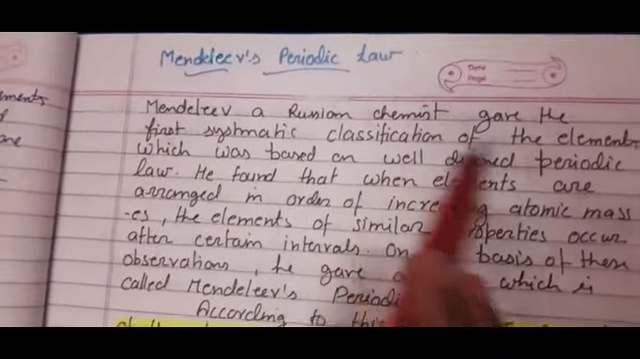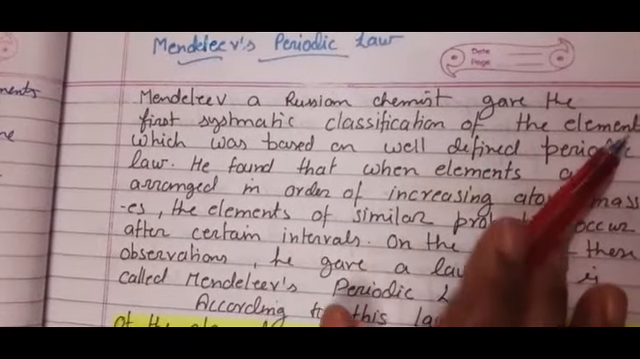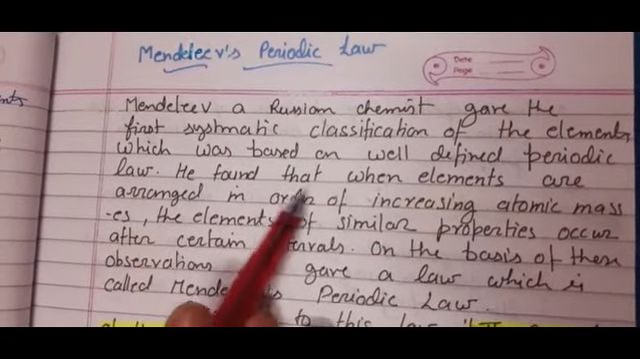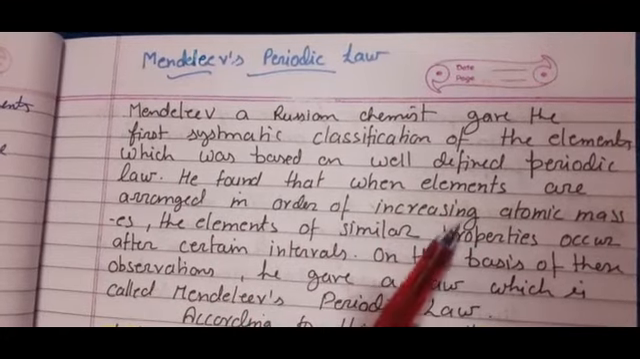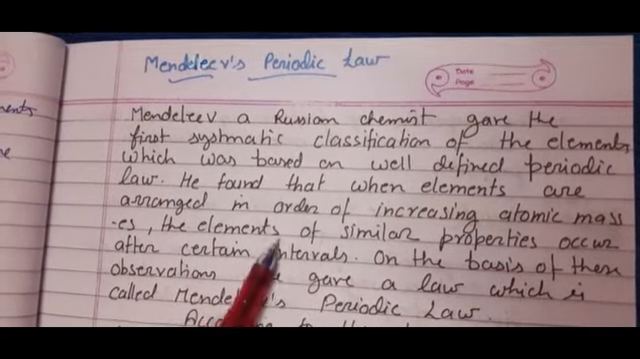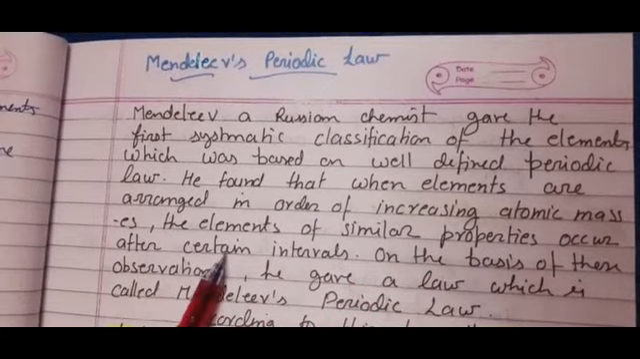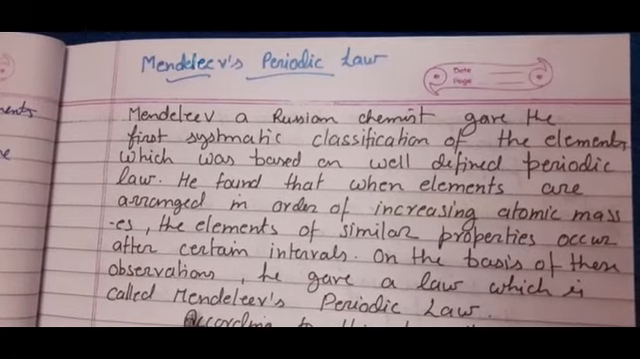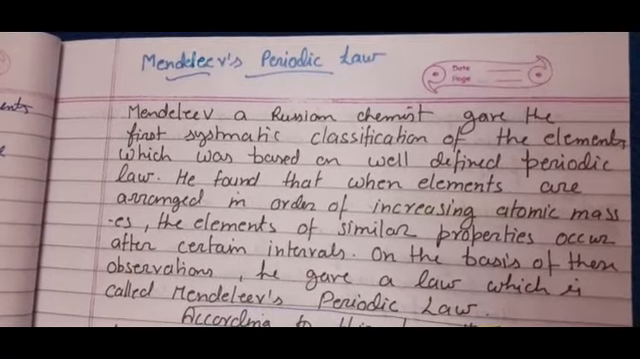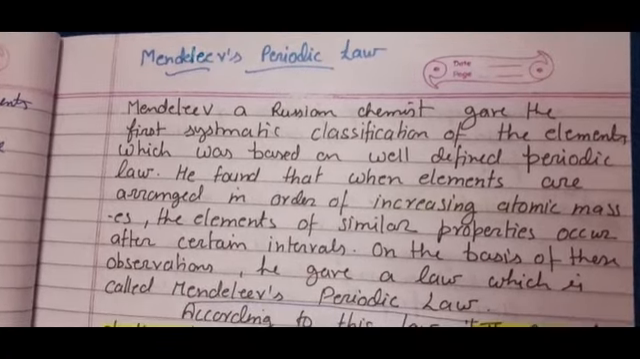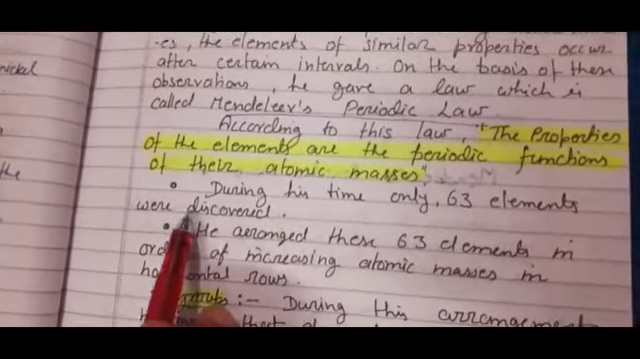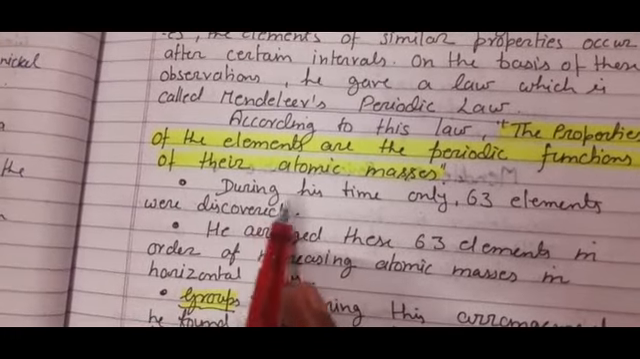Mendeleev, a Russian chemist, gave the first systematic classification of the elements, which was based on a well-defined periodic law. He found that when elements are arranged in order of increasing atomic masses, elements of similar properties occur after certain intervals. On the basis of these observations, he gave a law called Mendeleev's periodic law. According to this law, the properties of elements are the periodic functions of their atomic masses, not atomic number.